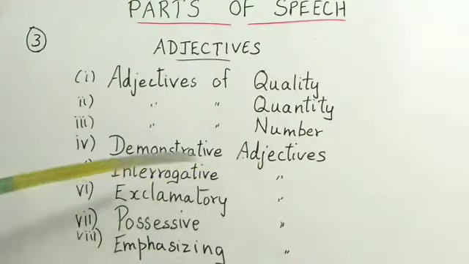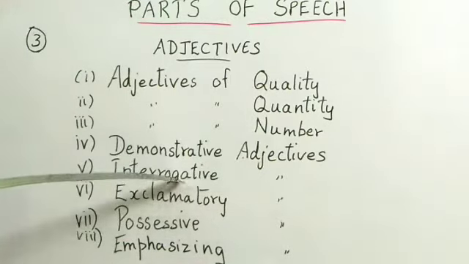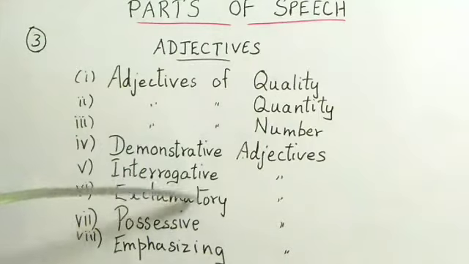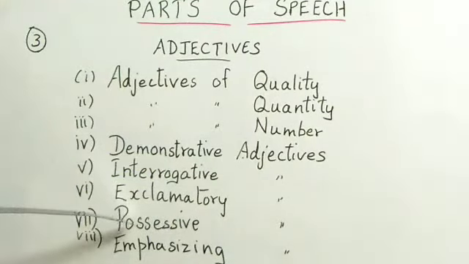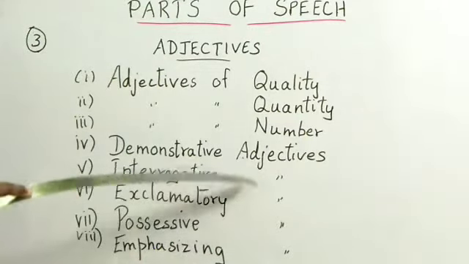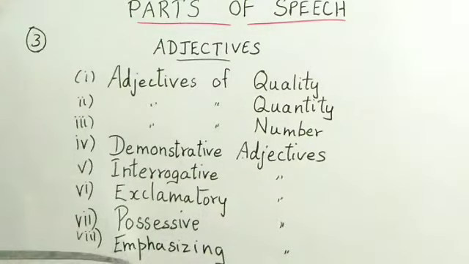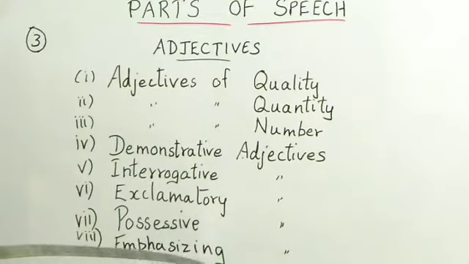Next, fifth one, interrogative adjectives. That also, asking questions. Then comes exclamatory adjectives, that is what, to emphasize something, what a match it is. Then possessive and emphasizing adjectives, more or less, myself, like that, emphasizing, owning something, we use that type of adjectives.